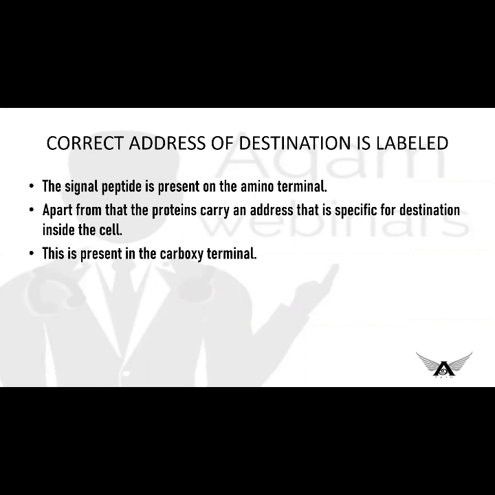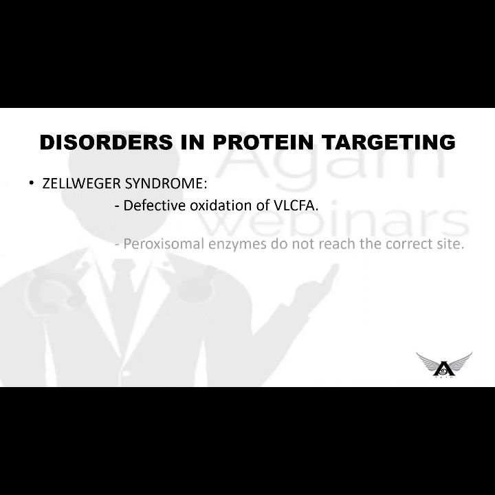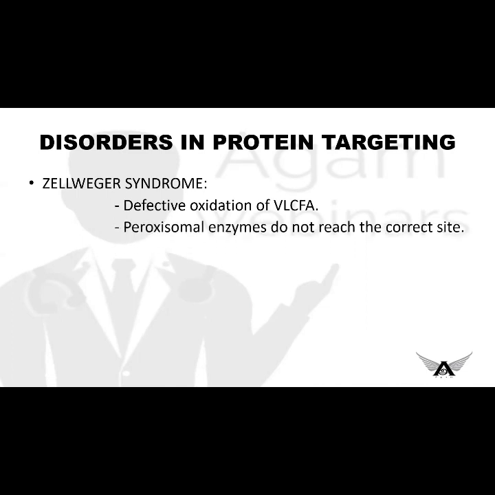So when the protein does not reach the correct place, there are some disorders or syndromes or some clinical applications for it. We'll see one by one. First one is Zellweger syndrome. Zellweger syndrome is due to defect in oxidation of very long chain fatty acids. What happens is peroxisomal enzymes are not produced properly. Peroxisomal enzymes do not reach the correct site. And here, in the CNS, deficiency causes neurological impairment and sometimes death in childhood.